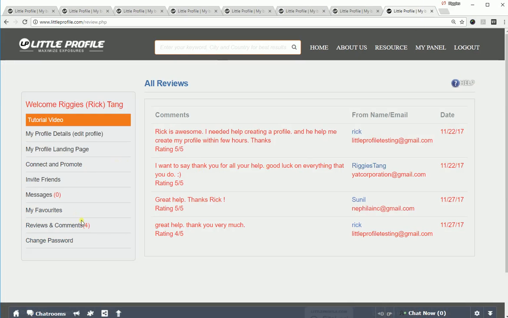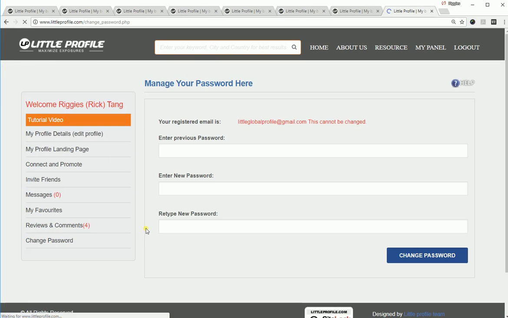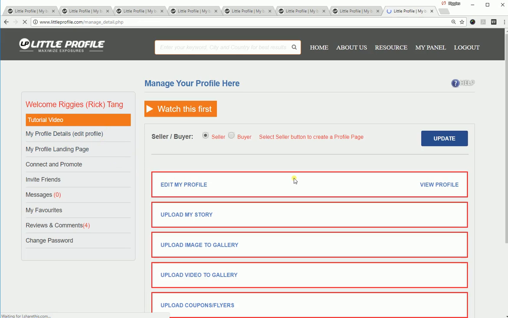Change password. That's over here. If you want to change your password, you can do it from here. And so let's go back to this main page right here.